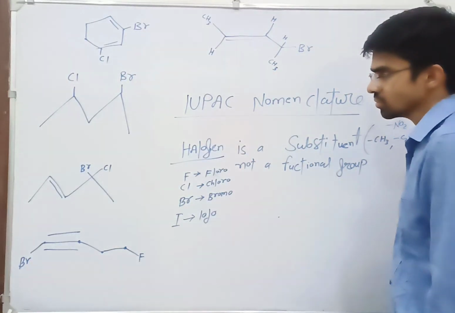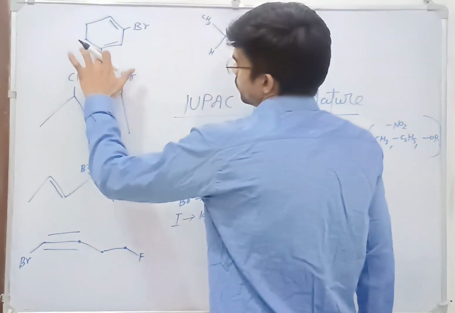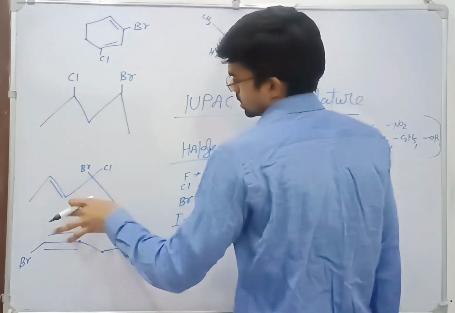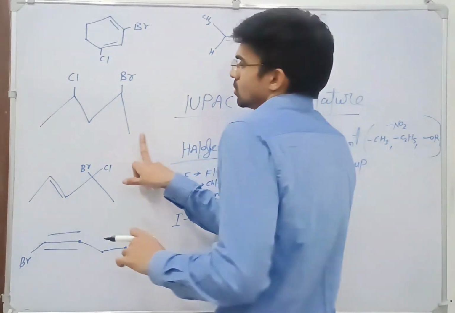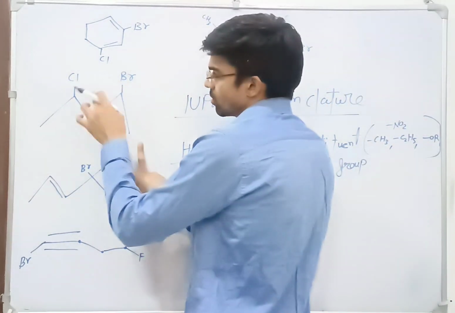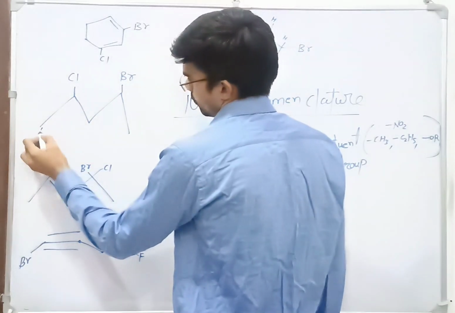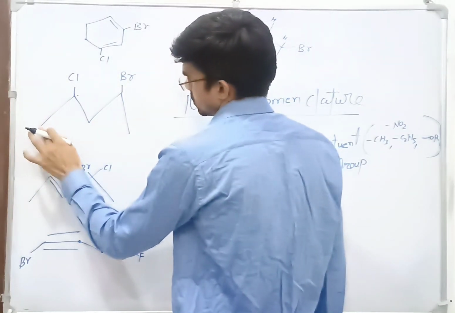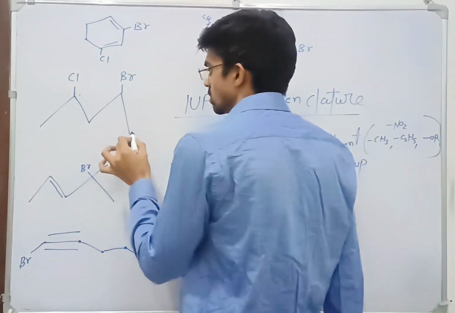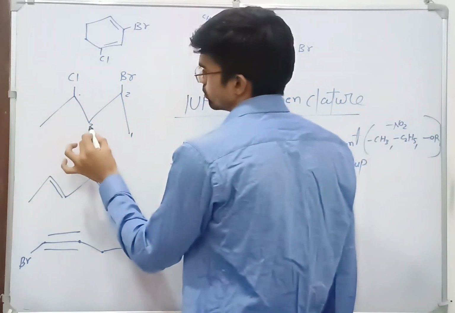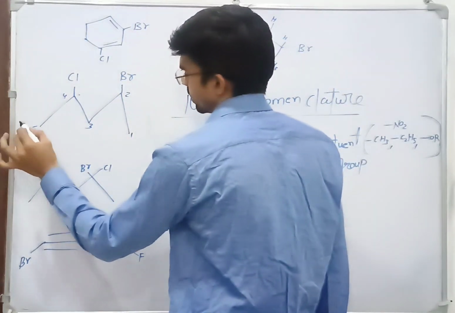We have to name this structure, this and this. Starting with this, you can start numbering from any side. Start with this side. Alphabetically, bromo will come first. So 1, 2, 3, 4, and 5.